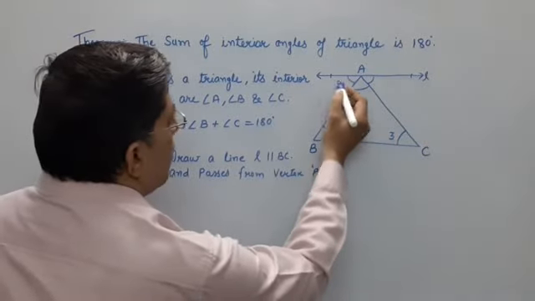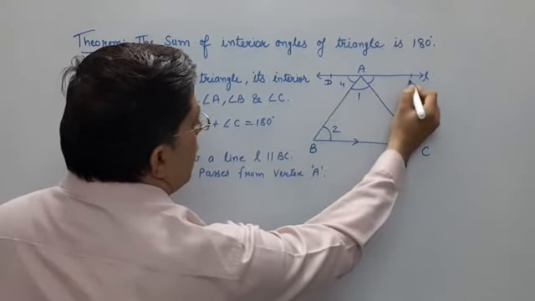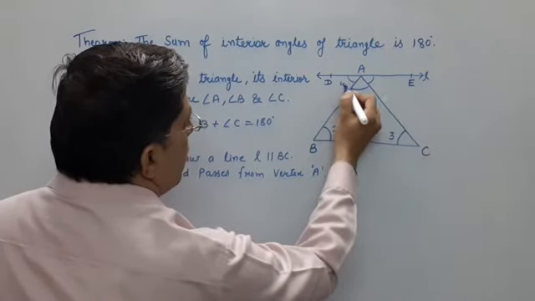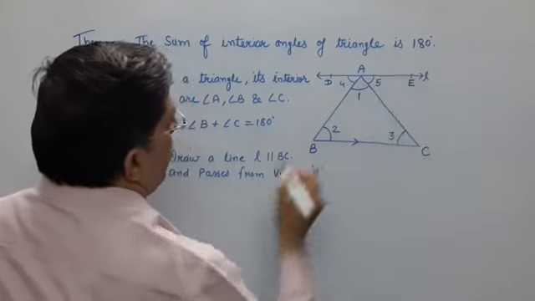On the line I am marking here D and E. D will become 4 and this is your 5.